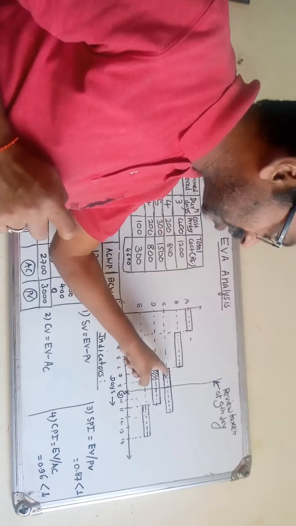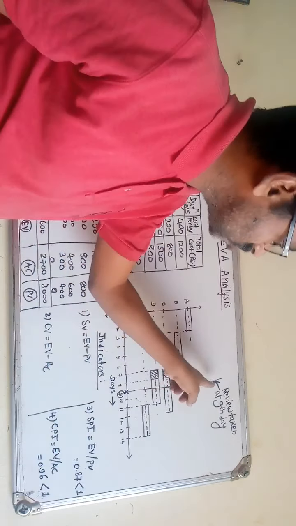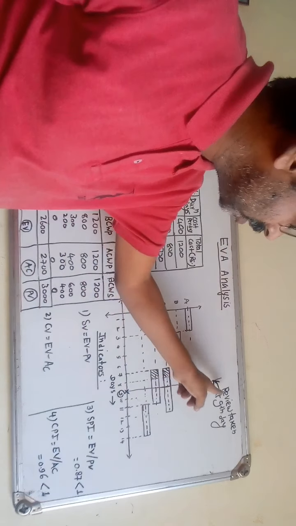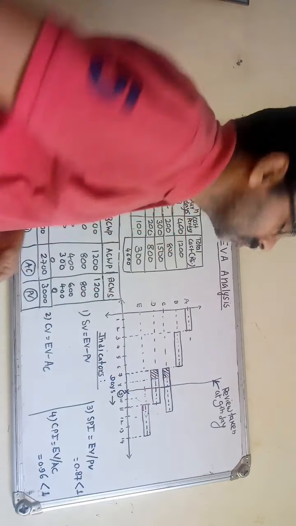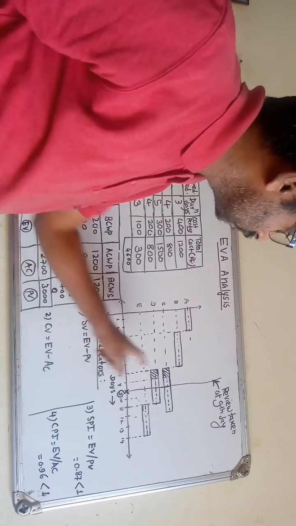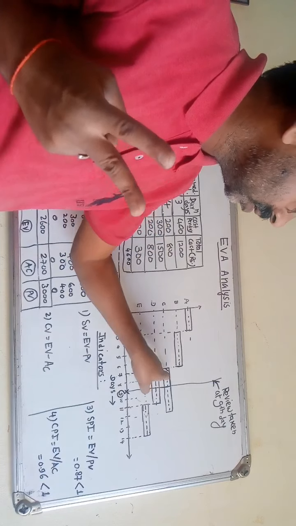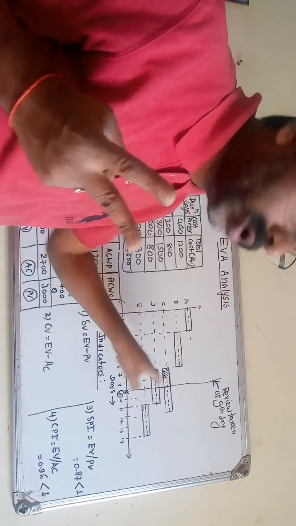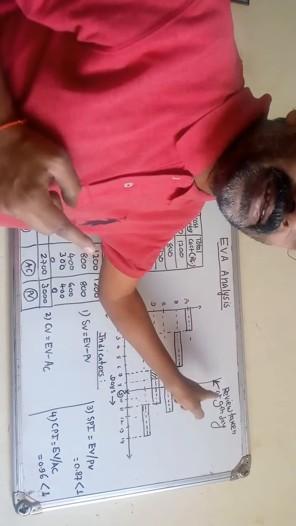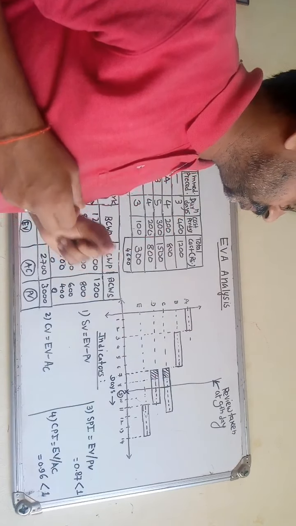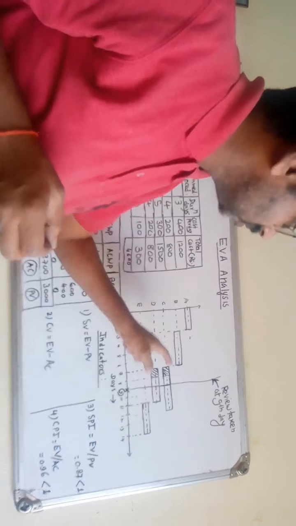And how much work is scheduled? If you see the review taken at the 9th day, this line shows how much work is scheduled, or supposed to be completed: 2 days of work of activity C. Meaning we want 40% completion of activity C at the review time. So that is the schedule. 40% of the work of activity C is supposed to be complete.